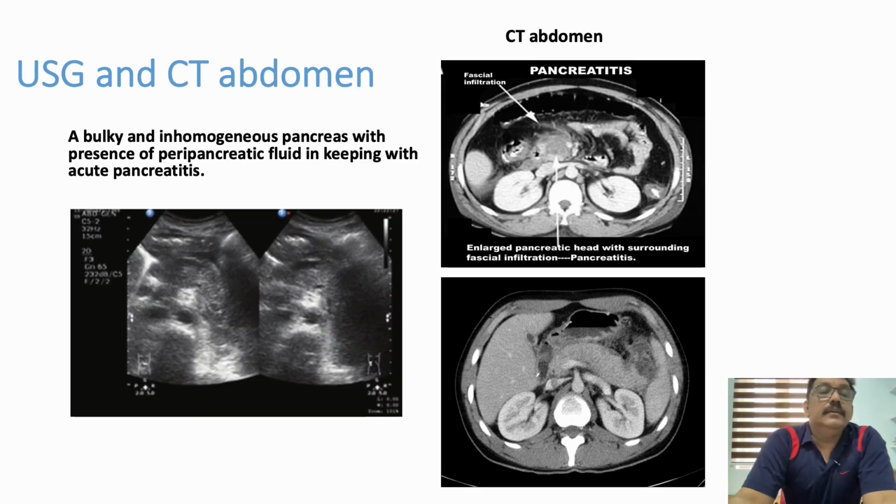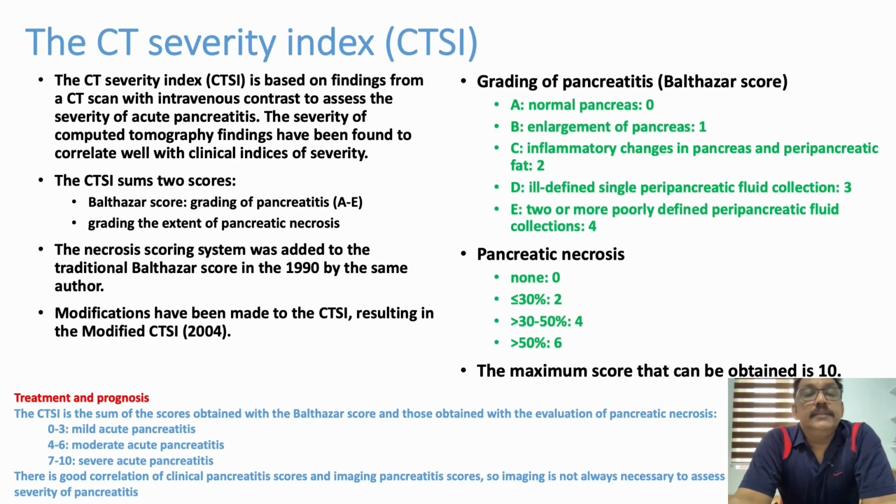On USG, you can see a bulky non-homogeneous pancreas with presence of peripancreatic fluid that indicates pancreatitis. On CT abdomen also you can see pancreatic enlargement, pancreatic inflammation with infiltration of edema. There is a severity index according to the CT scan.